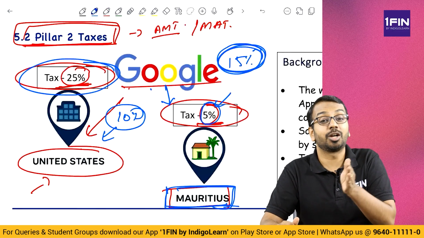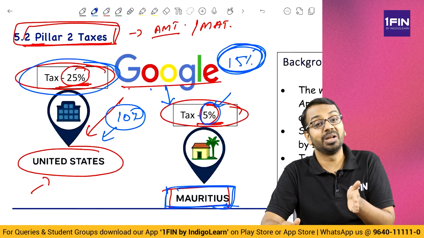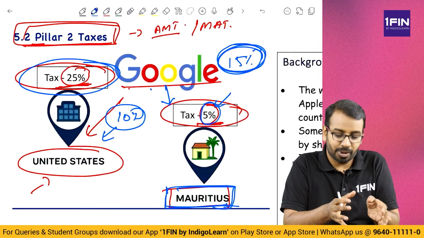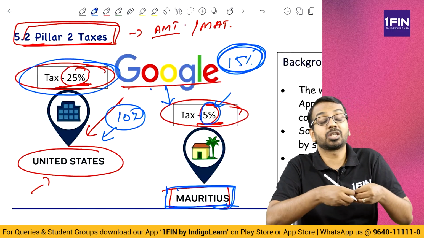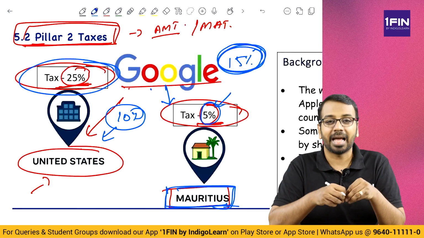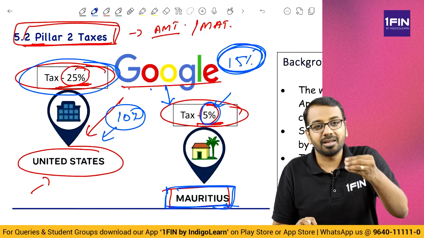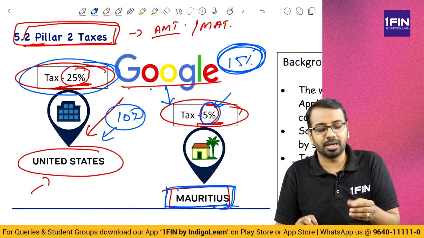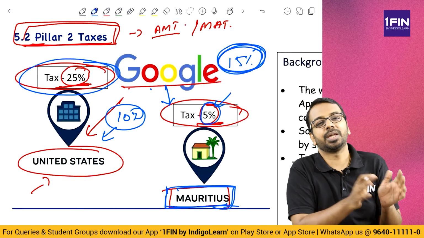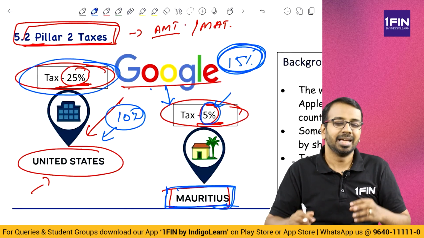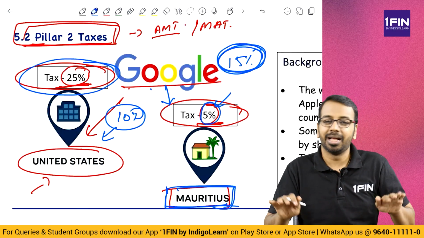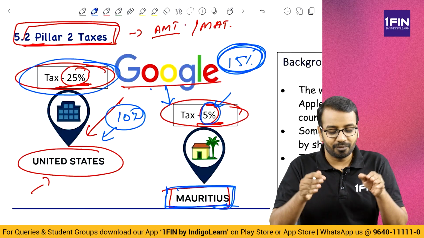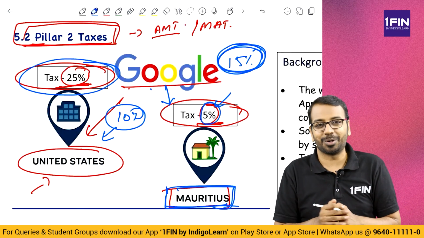This is called Pillar 2 taxes, right? So I hope you have understood. If a group has a lot of companies across the globe, and if the effective tax rate is less than 15%, the difference has to be paid by the parent company or the holding company. Now, who will pay, how much we have to pay, all of that is not our discussion. We have to see what is the accounting treatment to be given.